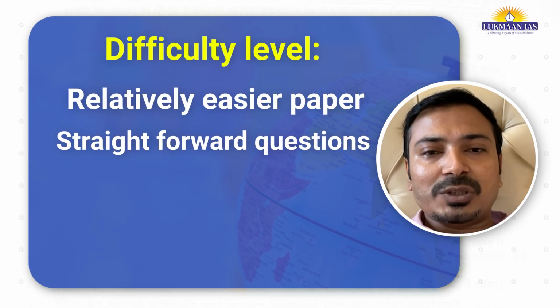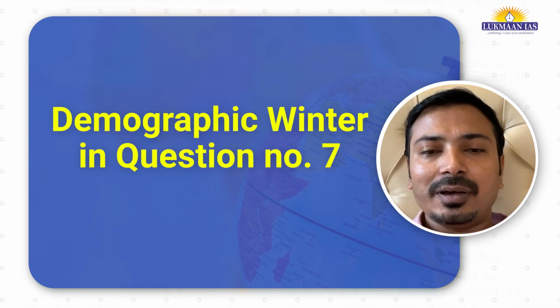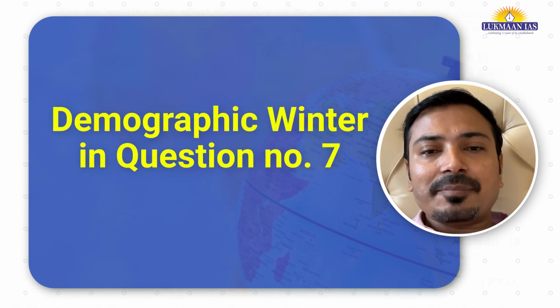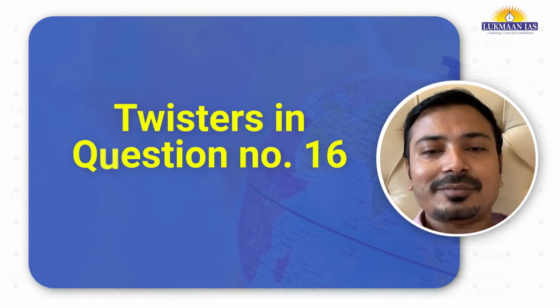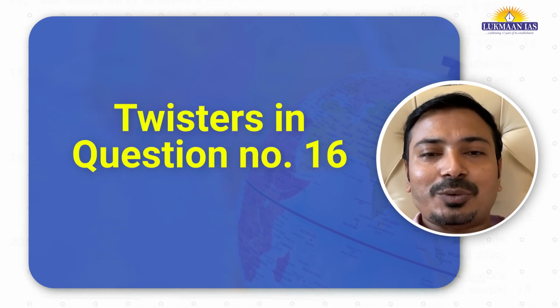Very straightforward questions. Only 2 questions were having tricky words, that is demographic winter I would say, and the second one was twister. That was actually a twister. So let's try to understand through these questions briefly.